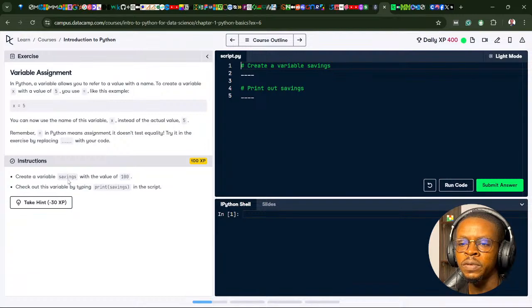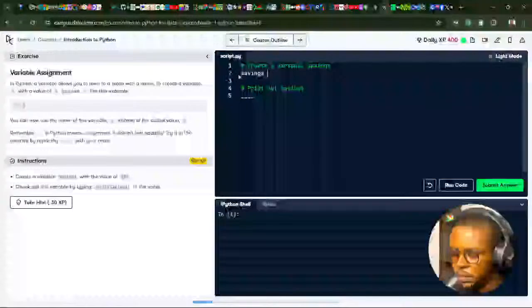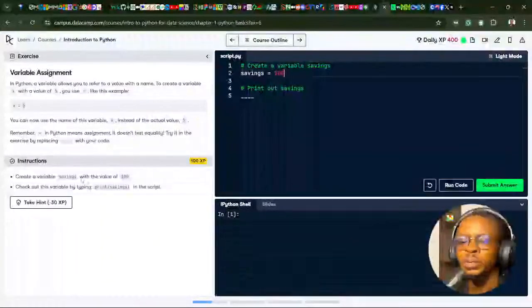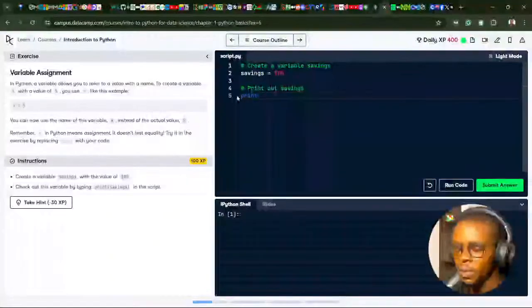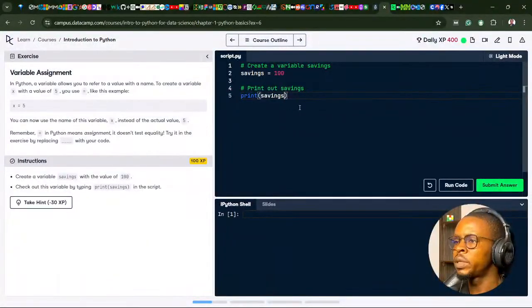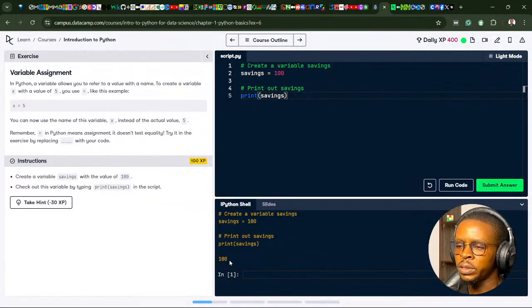Try it in the exercise by replacing this line with your code. Create a variable savings with the value of 100. So the variable is going to be named savings, and the value for the variable is going to be 100. Then we check out the variable by typing print savings. It shows immediately in our local. If I click on run code, you can see we have 100 now. So we created a variable.